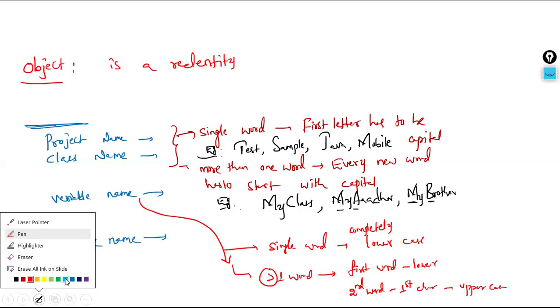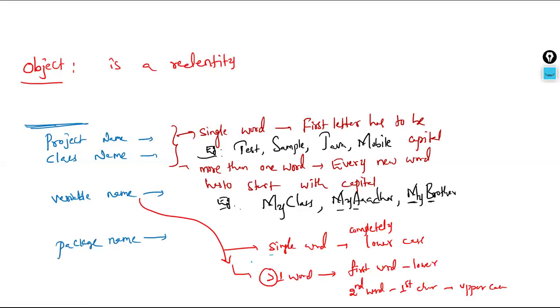If you want one example, single word examples for variable names: name, all lowercase; age, all lowercase; height, all lowercase letters only. But for more than one word, for example my age: my in lowercase letters, age with A capital. My pan: the first word complete lowercase letters, the second word's first letter has to be capital. So this is the naming standard for variables.